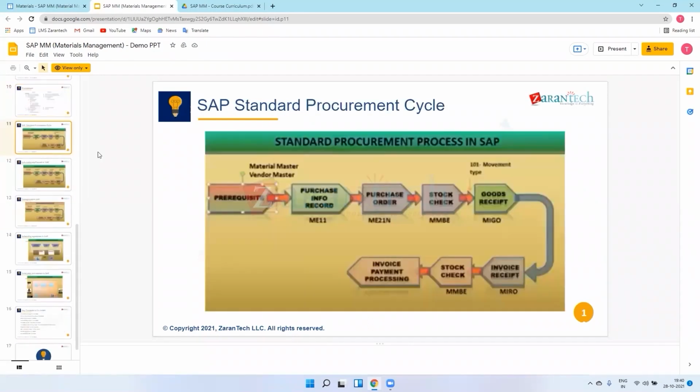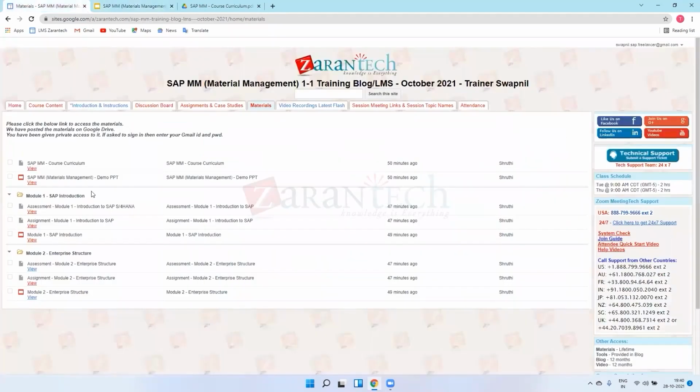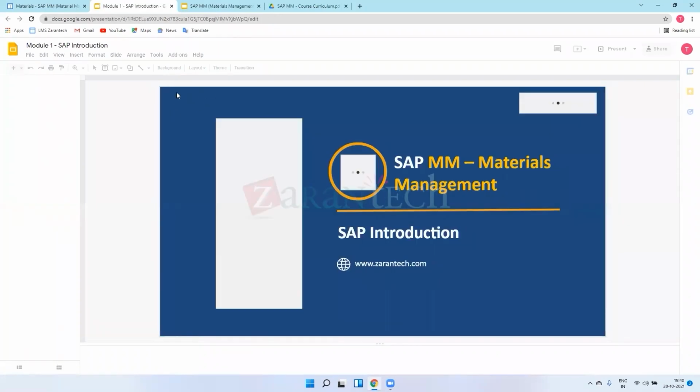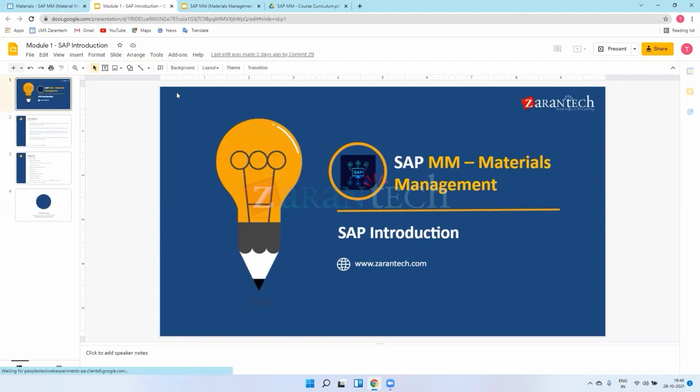So these are basically screens that I will show. I will open my other PPT. We will hold on this PPT. Just let me open this SAP introduction PPT. So here, module 1. We are starting our session with module 1, that is SAP introduction.